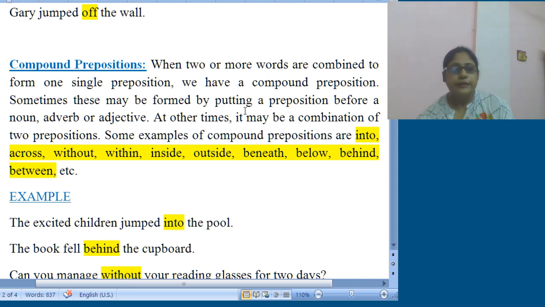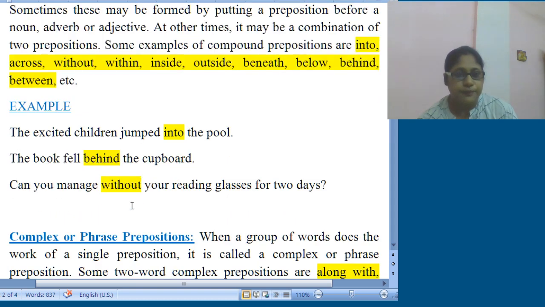So here if we focus on the example, the book fell behind the cupboard. Can you manage without your reading glasses for 2 days? Without. With and out, they are mixed up and they made a single word without, and that is a compound preposition.